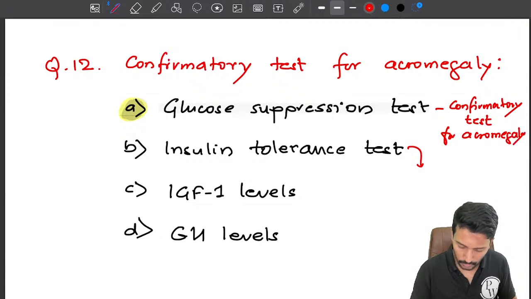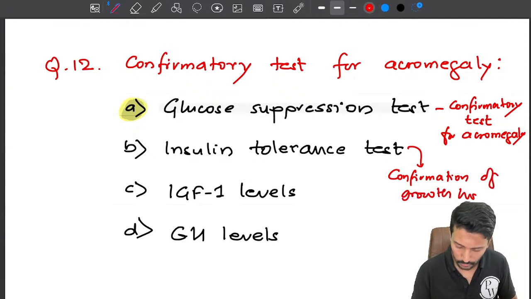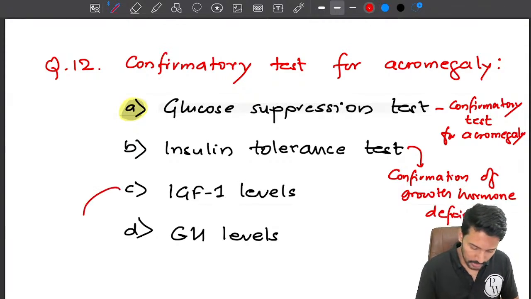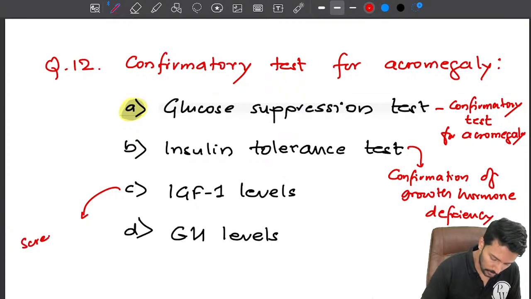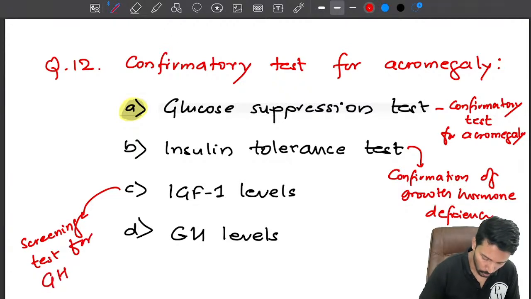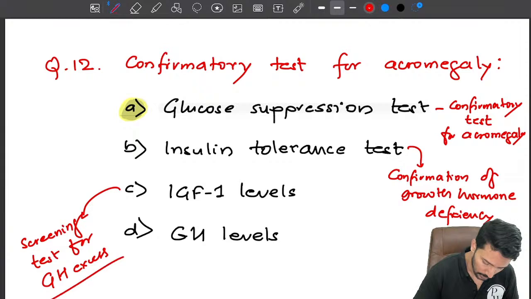Insulin tolerance test can be used for confirmation of growth hormone deficiency. Then IGF-1 levels are used as a screening test for growth hormone excess, which is nothing but acromegaly.